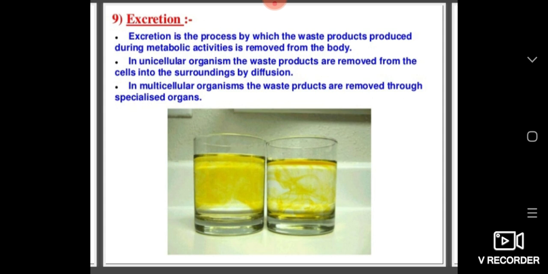Other metabolic activities generate nitrogenous materials which need to be removed. Excretion means elimination of such poisonous nitrogenous waste from the tissues.